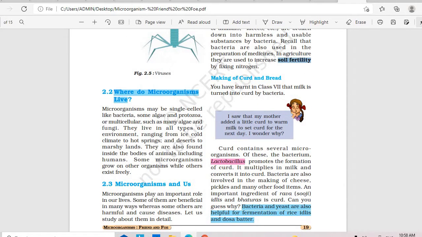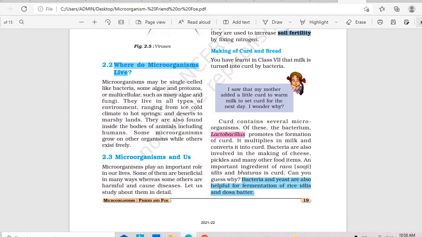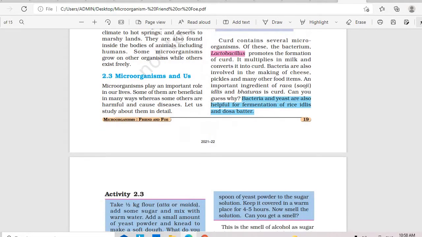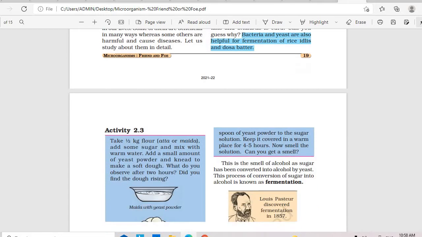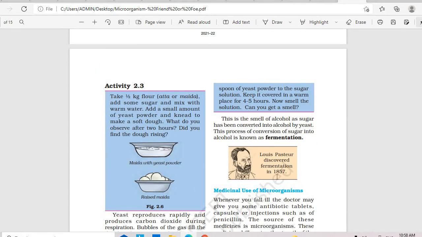In the making of curd, and even in bread, yeast is used. In the maida they mix it with yeast and leave it for some time, and fermentation happens. The batter increases in size. You can see here maida mixed with yeast powder. We leave it for 1 hour. It just bloats up like this because yeast is acting on it, converting it into alcohol, releasing some alcohol and some CO2 as well. This process is called fermentation.